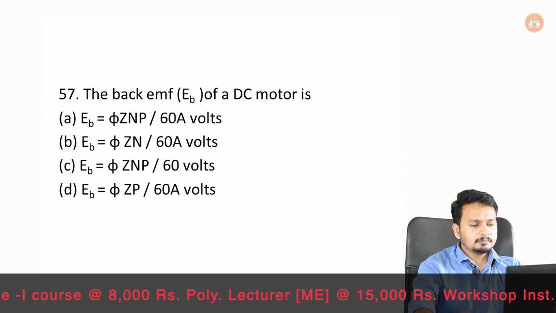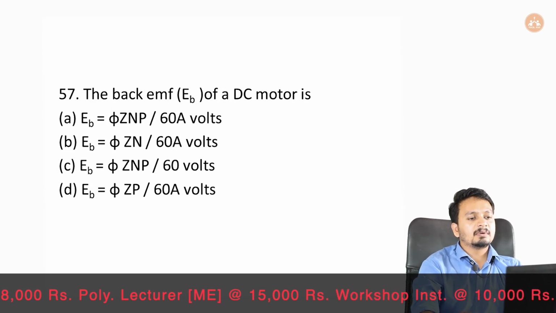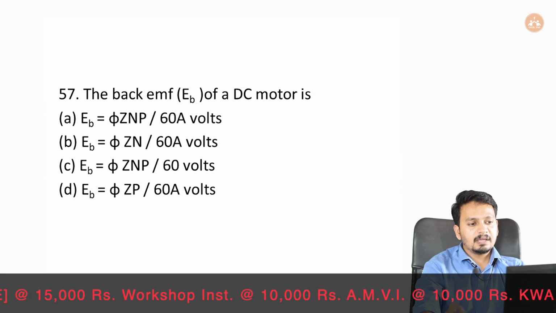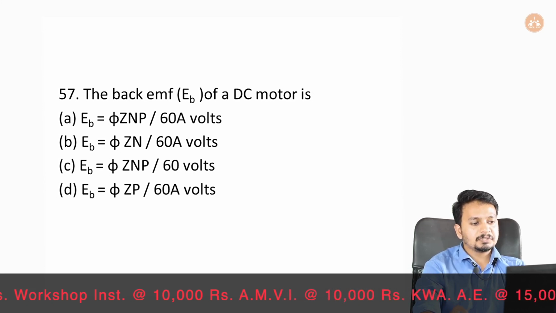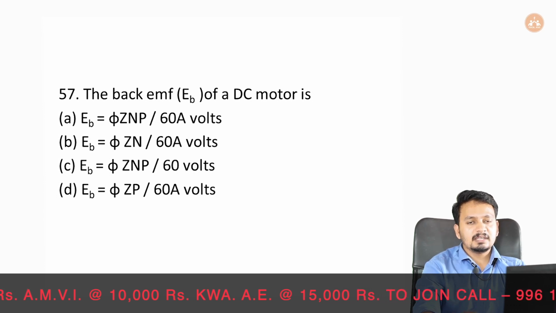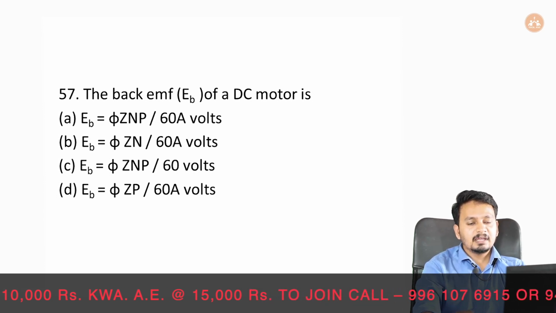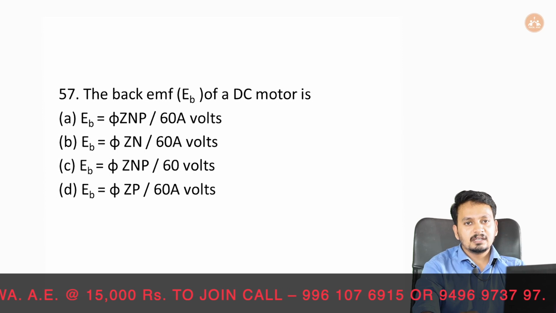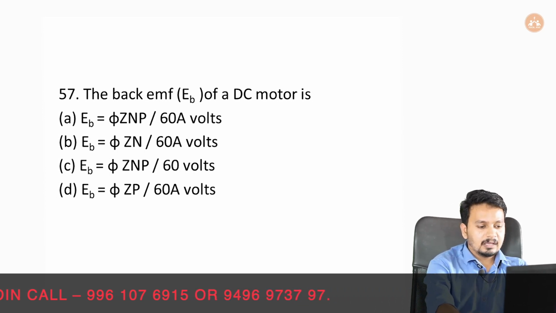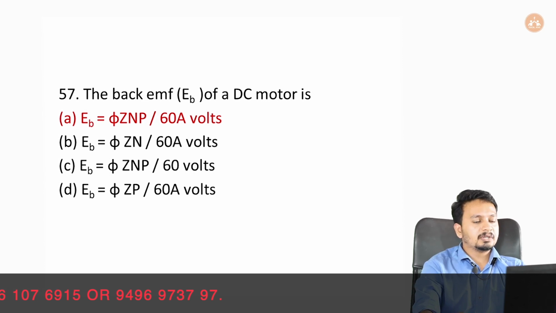Okay. Next question, the back EMF of a DC motor is option A, EB equal to ϕZNP by 60A volts. Option B, EB equal to ϕZN by 60A volts. Option C, EB equal to ϕZNP by 60 volts. And option D, EB equal to ϕZP by 60A volts. And our answer will be option A, EB equal to ϕZNP by 60A volts.